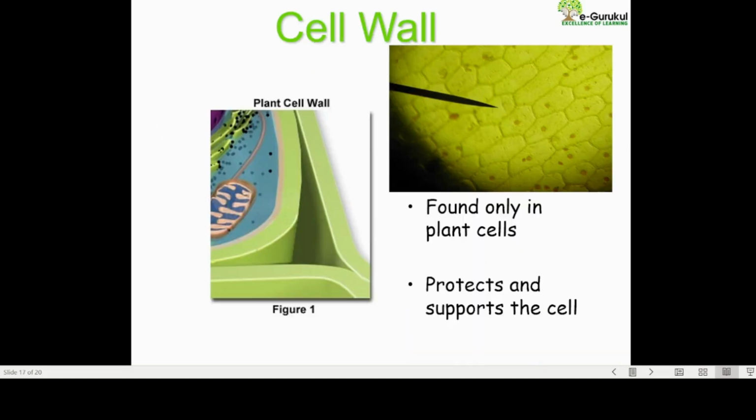Now coming to the cell wall. What is a cell wall? I told you, cell membrane is a kind of membrane. In the picture you are able to see the light pink color. That is nothing but a cell membrane, whereas cell wall is found only in the plant cell. It is a kind of protection and support, whereas cell membrane is present in animal cells. Yes.